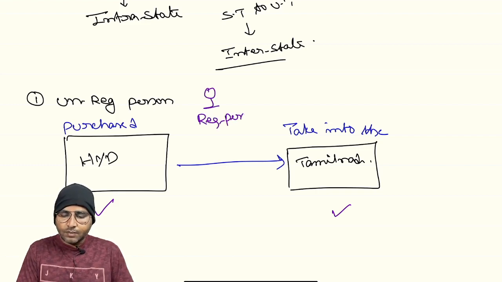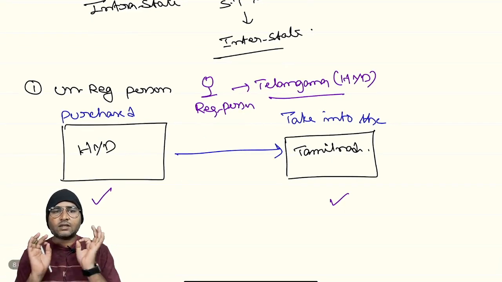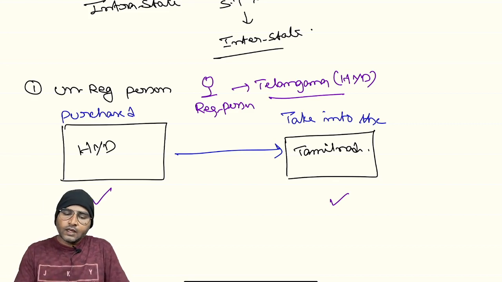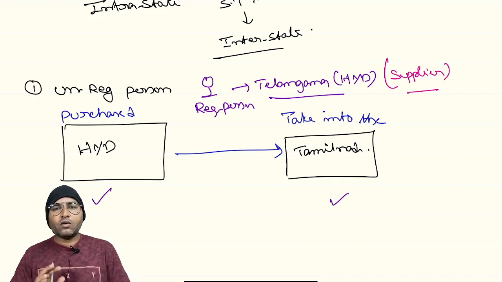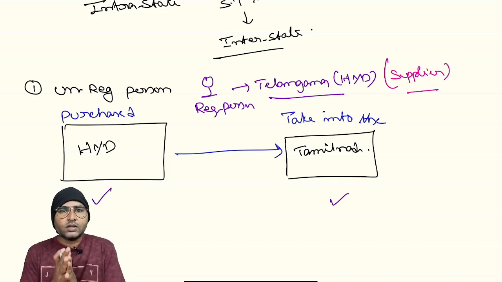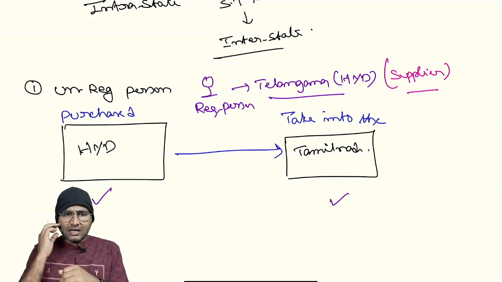Now the registered person is located in Telangana. So what is the place of supply? The supplier location is Telangana, no doubt. Reason: the supplier, the registered person, is located in Telangana.